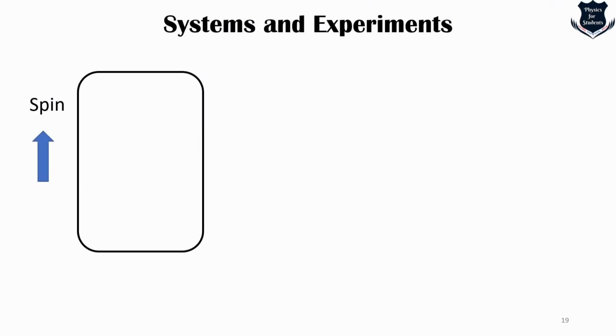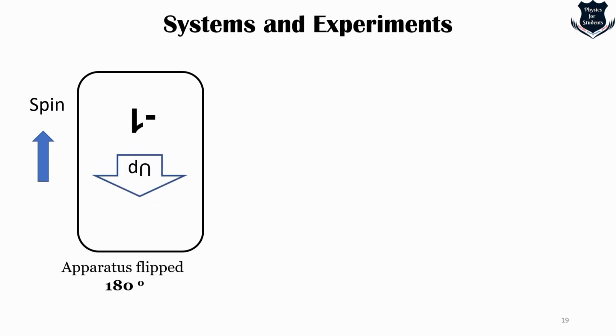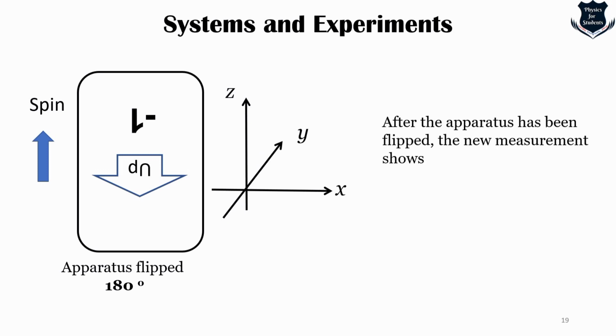Okay. So what we do next is that we do something new. After preparing the spin up, we turn the apparatus upside down. So we actually flip it, right? 180 degrees. The apparatus is upside down. And then we measure sigma again. The XYZ remains the same. So after the apparatus has been flipped, the new measurement shows sigma equals -1. Right? The upside down apparatus records sigma equals -1.